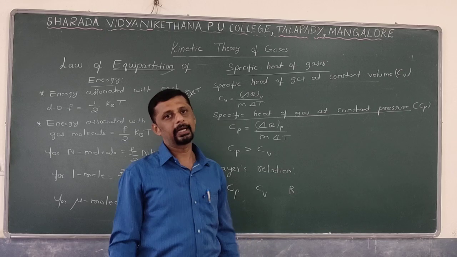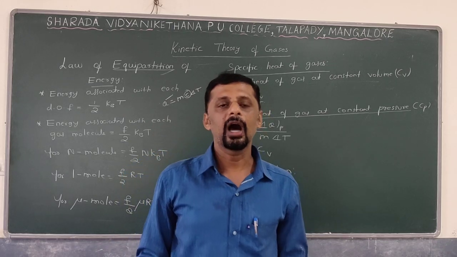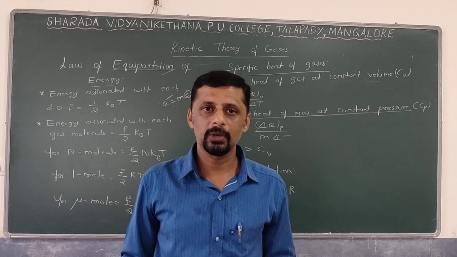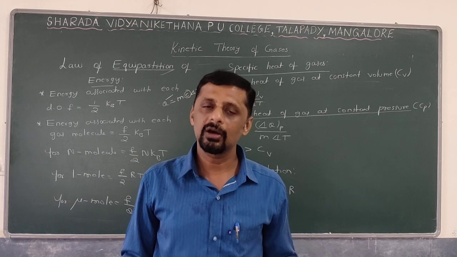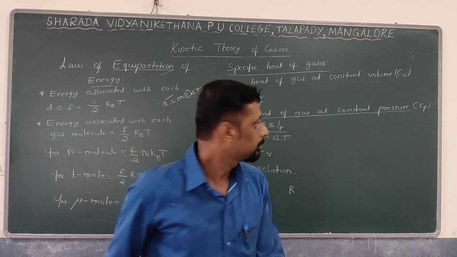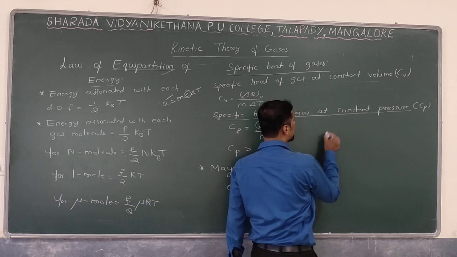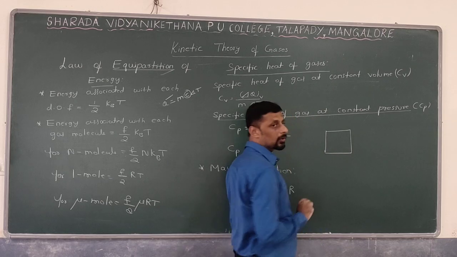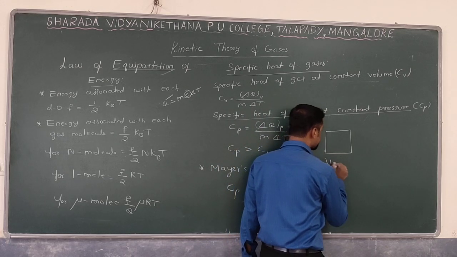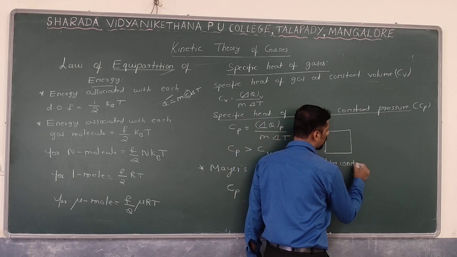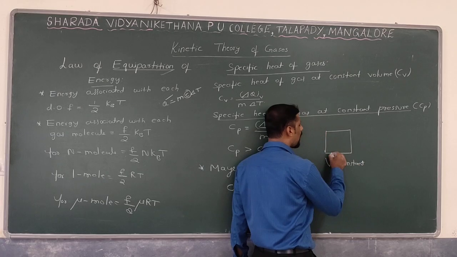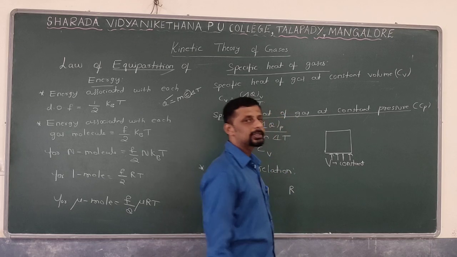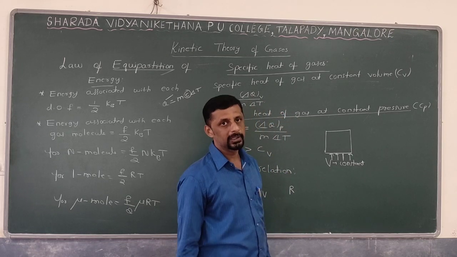Which one is greater, Cp or Cv? In which case is more heat required to raise the temperature of unit mass of a gas through 1 Kelvin, at constant volume or at constant pressure? For example, let us consider a closed cylinder. It is a closed cylinder, which means the volume is kept constant. All the supplied heat energy is utilized to increase the temperature only.